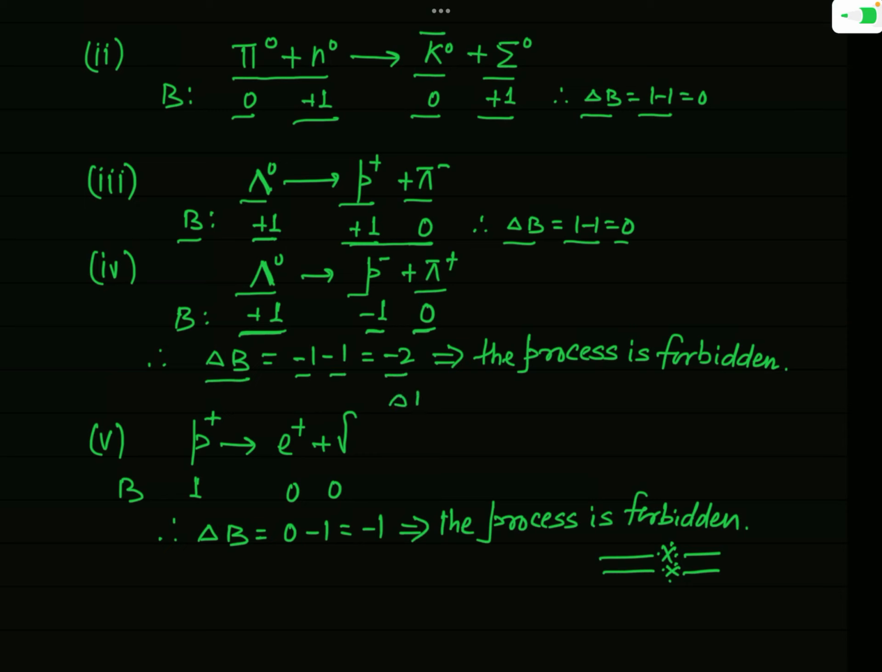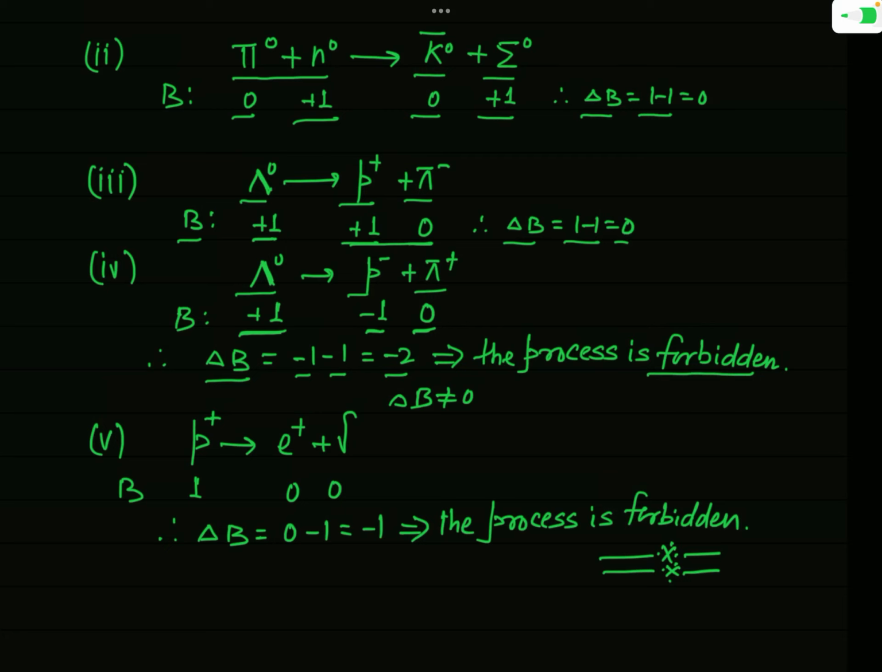It means delta B in this process is not equal to 0. So baryon number in this process does not remain conserved. And you know according to the conservation principle of baryon number, in all processes the baryon number should remain conserved. So this process is forbidden, it is not allowed. This process will not proceed. On the basis of conservation of baryon number, you can decide it.